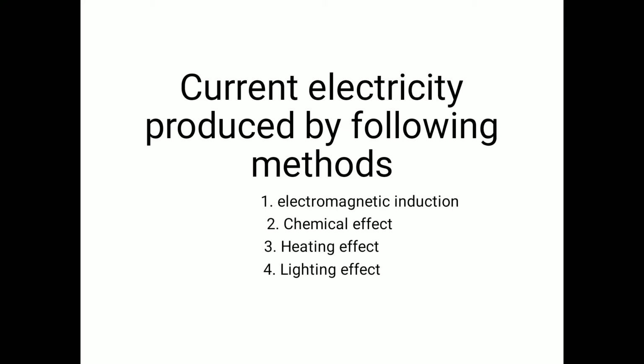Chemical effect. Current electricity is also generated by means of cells and batteries, but cannot be produced in huge quantities. Heating effect. In a thermocouple, electricity is also produced by heating the junction of it, but its value is also very small. Lighting effect. In solar cells and photo cells, light rays are used for developing current electricity.